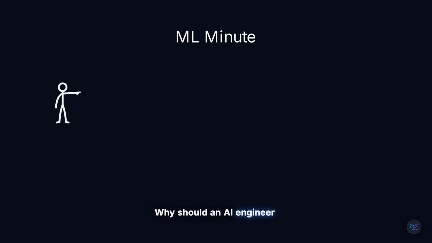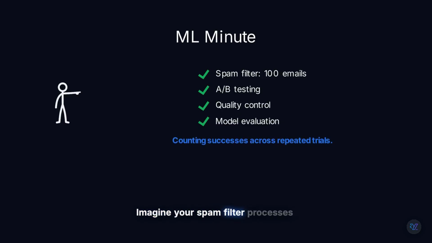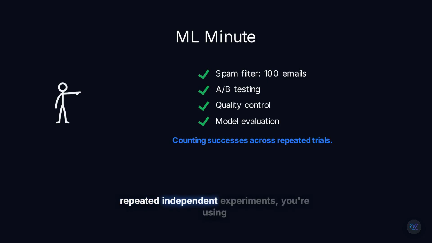Why should an AI engineer care? Imagine your spam filter processes 100 emails. The binomial distribution helps answer questions like, how likely is it that exactly 95 emails are classified correctly? It also appears in A/B testing, quality control, medical trials, and model evaluation. Whenever you're counting successes across repeated independent experiments, you're using binomial thinking.